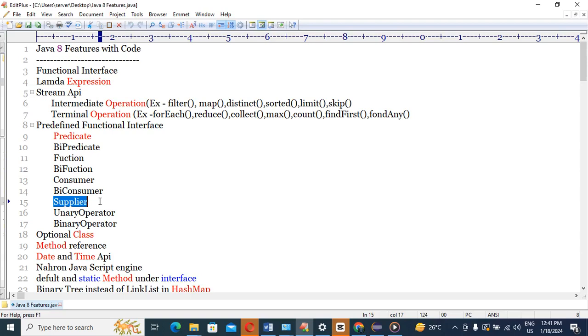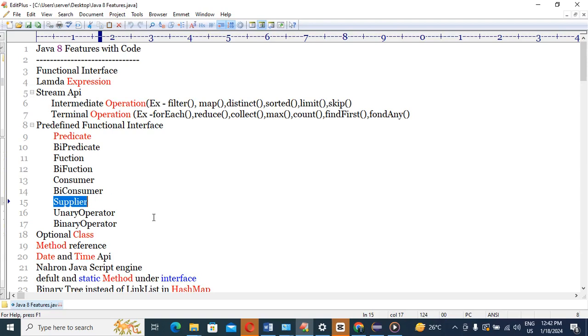In each and every video, our main motto is how we are going to write the code, anywhere. Once you go for any interview, or even if you implement any assignment, at that time you can write the code very easily.